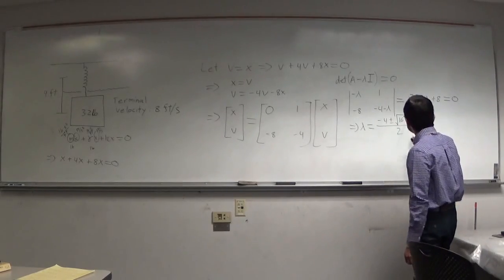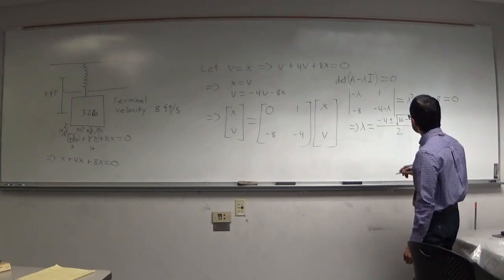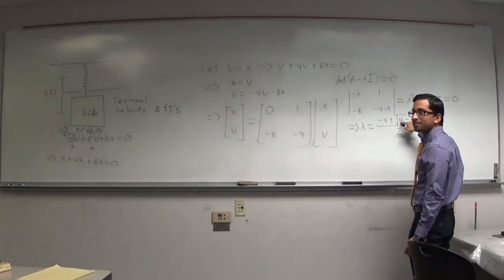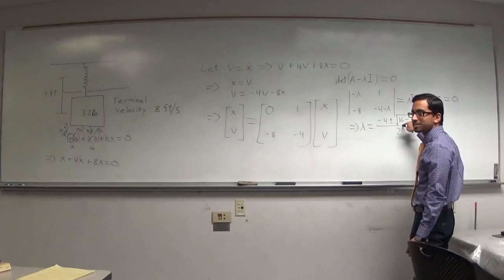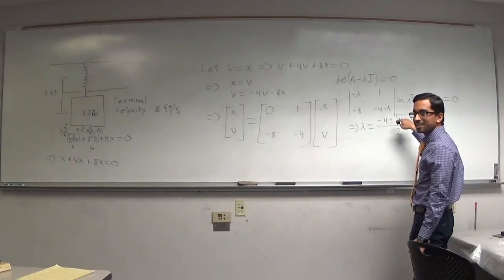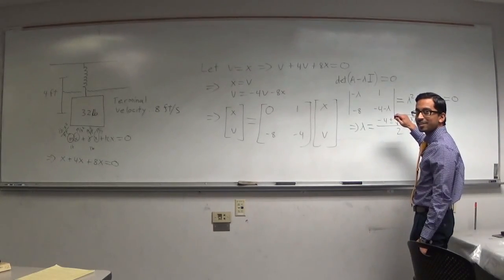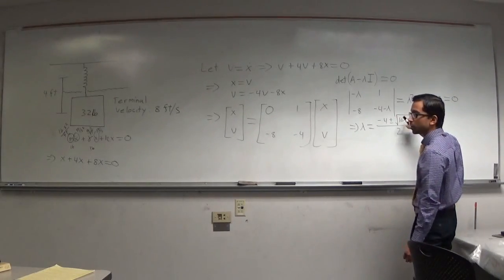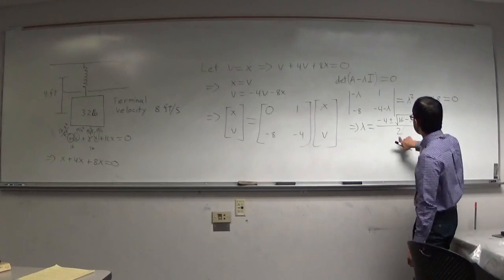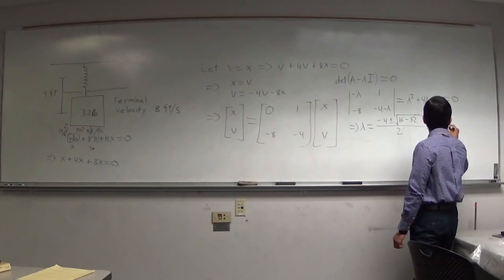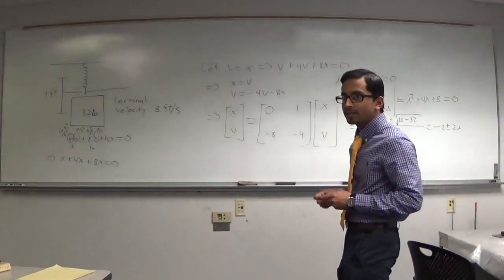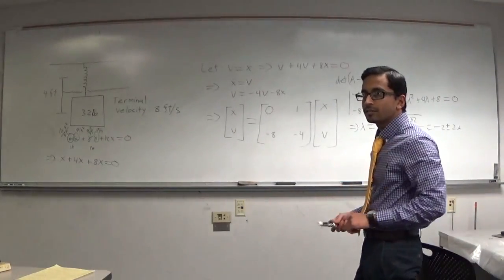So we got this. Then 16 minus 32 is what? Negative 16. So what do we get from the radical of negative 16? 4i, right? So we're going to have negative 4 plus or minus 4i. That's going to cancel out with the 2. So it's going to be negative 2 plus or minus 2i, right? So those are the two eigenvalues for the problem.